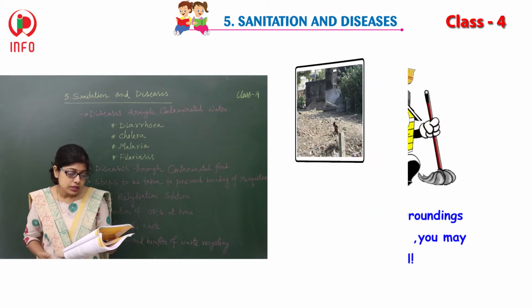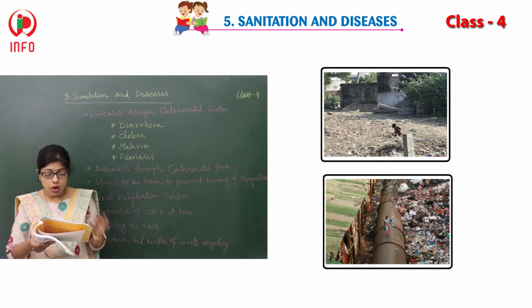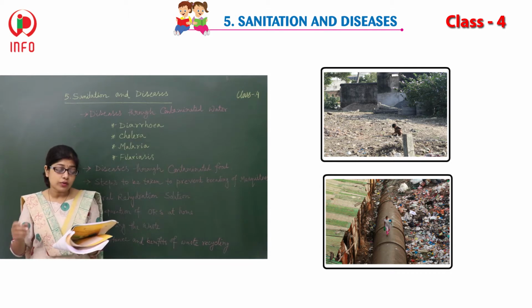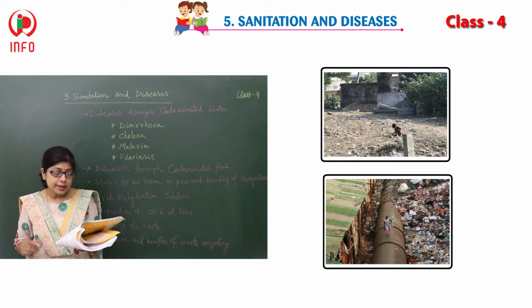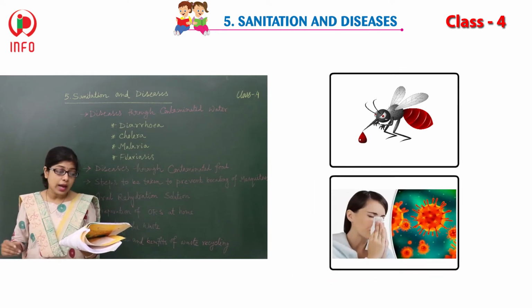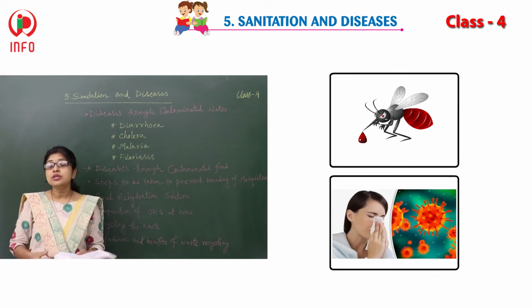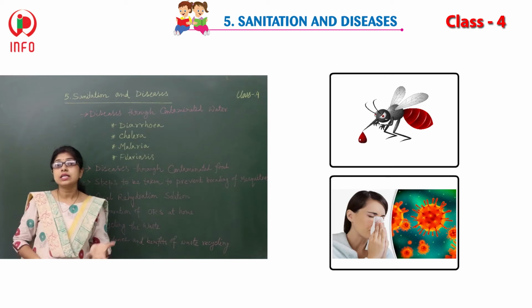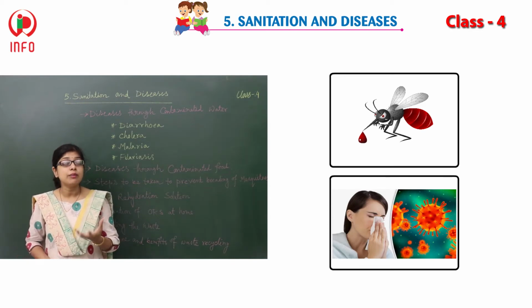Open sewers and clogged drains are a way of life in cities. This helps mosquitoes to breed, leading to diseases like dengue and chikungunya. So how are the mosquitoes breeding, and where do they come from? From stagnant water.